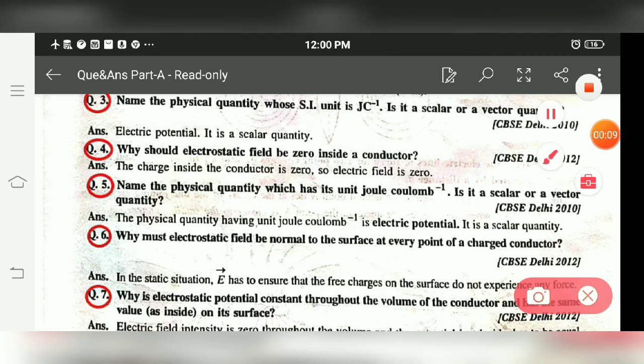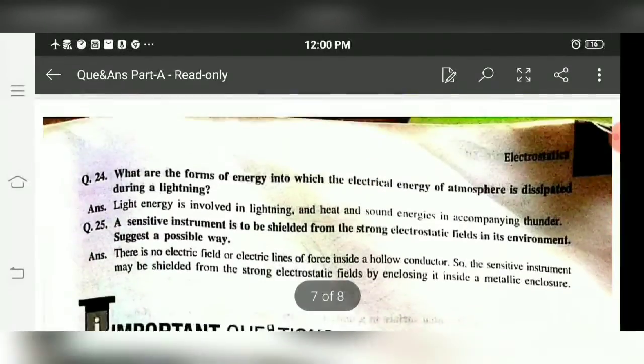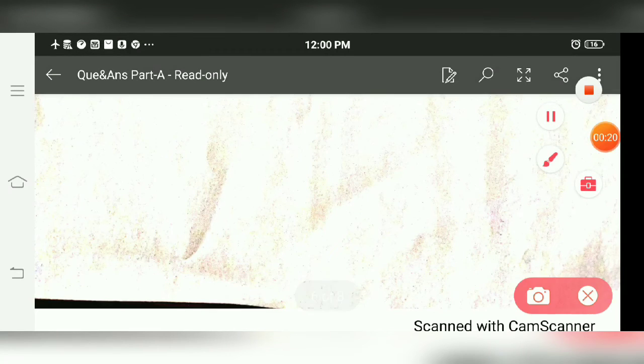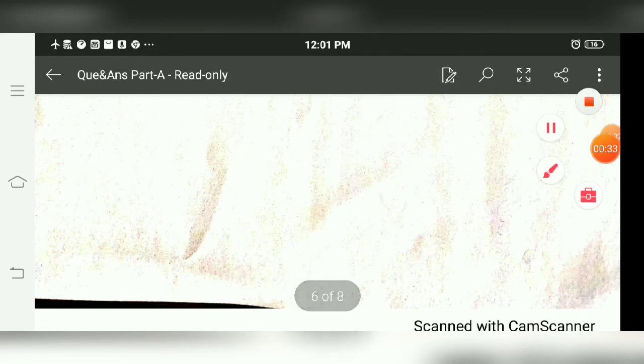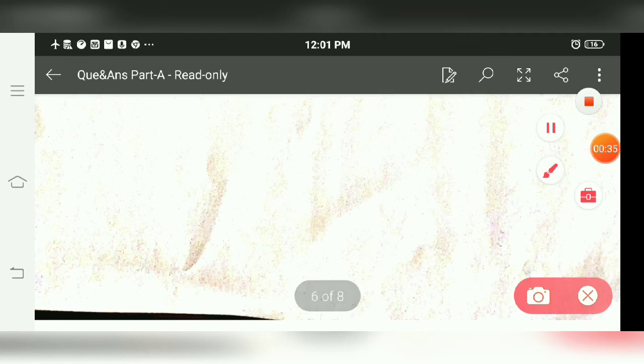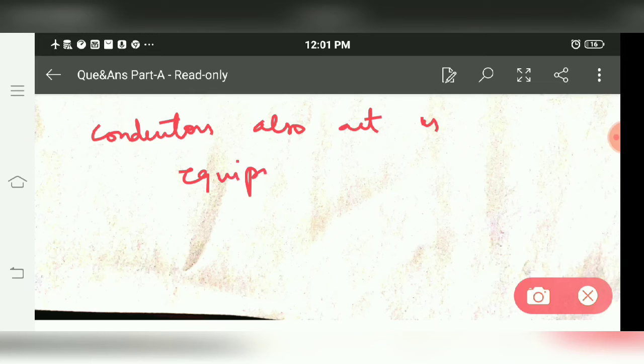Next is, why is the electrostatic field 0 inside the conductor? Because charge inside the conductor is 0. Charge Q inside the conductor is 0. If Q is 0, then E is 0. But if E is 0, then from the relation E is equal to minus dV by dr, V is constant. So conductors also act as equipotential surfaces.